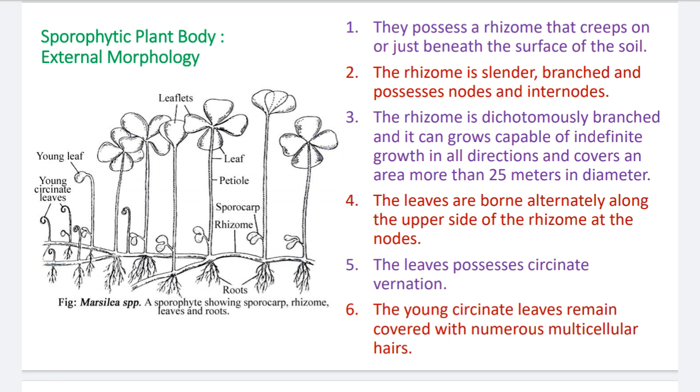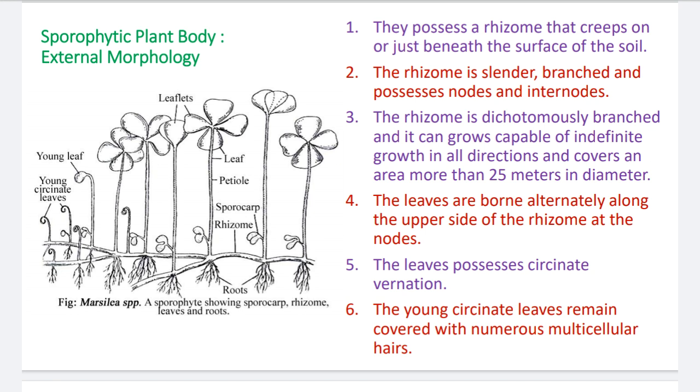So in this way this is the entire plant body of the Marsilea. The main plant body includes the rhizome having nodes and internodes. Toward the nodal region they produce roots toward the lower side, and toward the aerial, upper side, they produce the petioles. Then at the tip of the petioles four leaflets are developed, and at the base of the petiole the spore producing structure, the sporocarp, is produced. So these are the typical parts of the Marsilea sporophytic plant body.